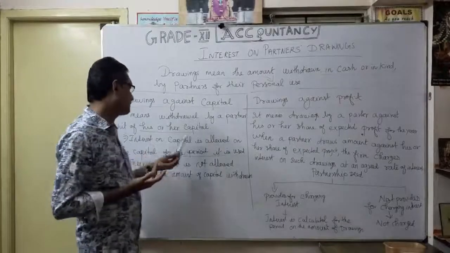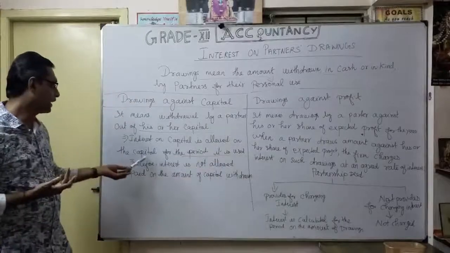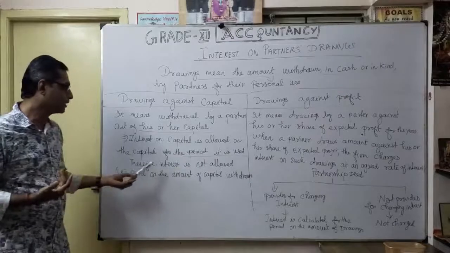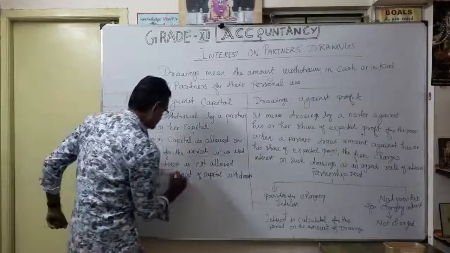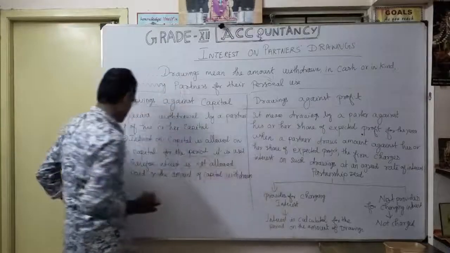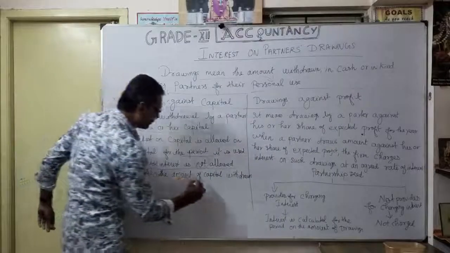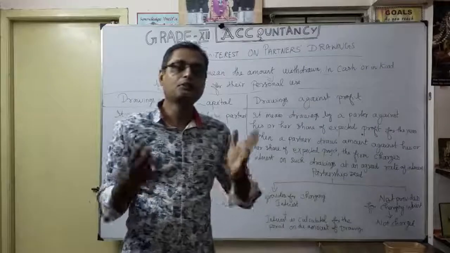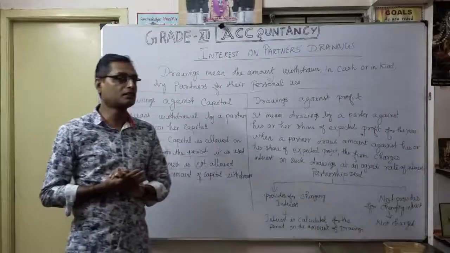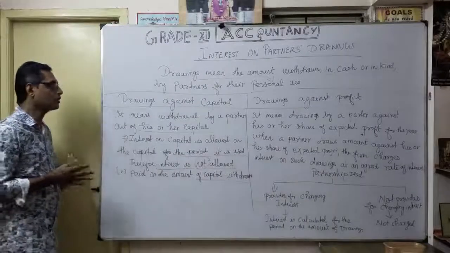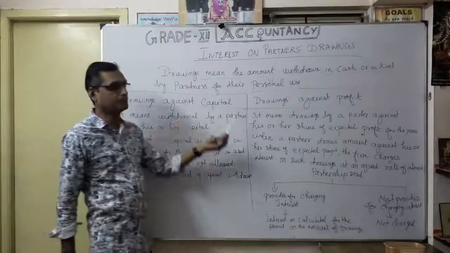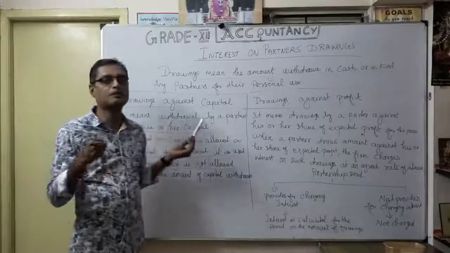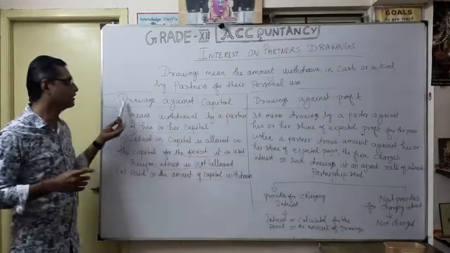Similarly here, therefore, interest is not allowed, that means not paid, on the amount of capital withdrawn. When we withdraw the money, that particular money does not earn interest on capital. That is drawings against capital, money withdrawn out of the capital.